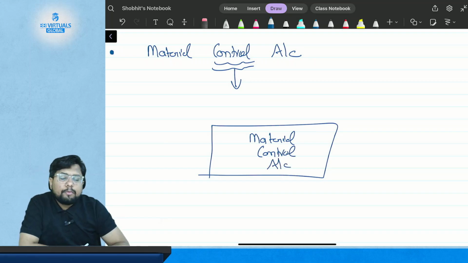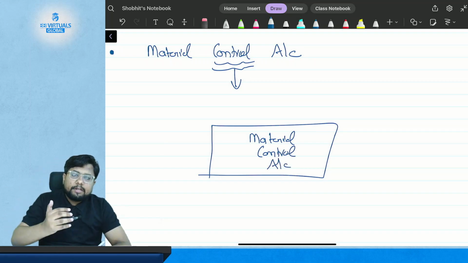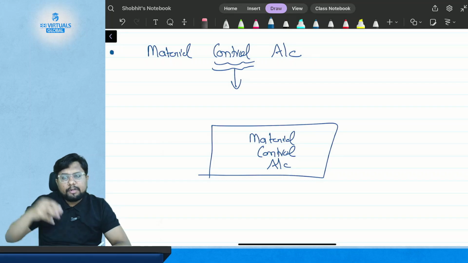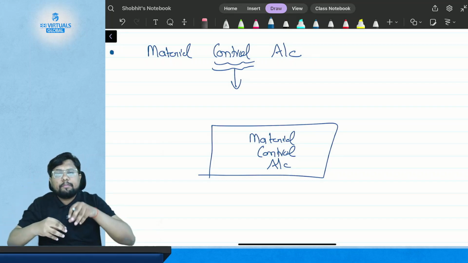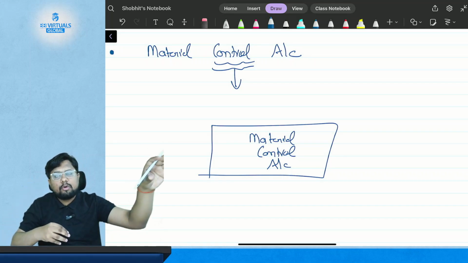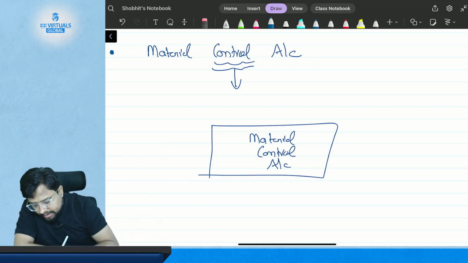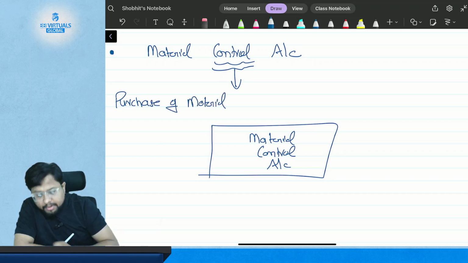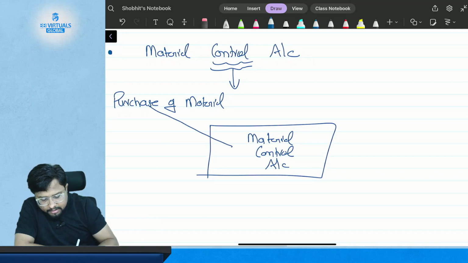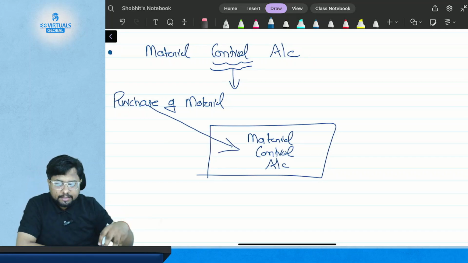All the things related to receipt of material will come here, and every time material is issued, it will go out from here. So when you do purchase of material, it will come here. It is the in.